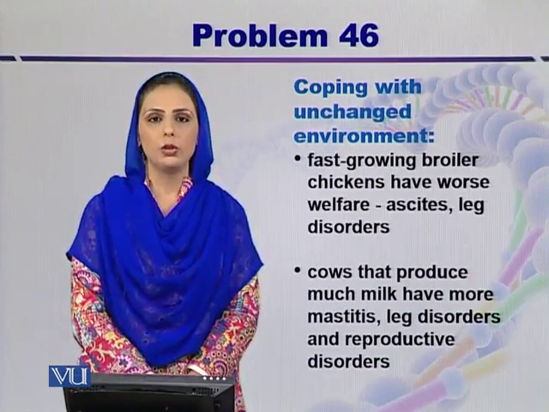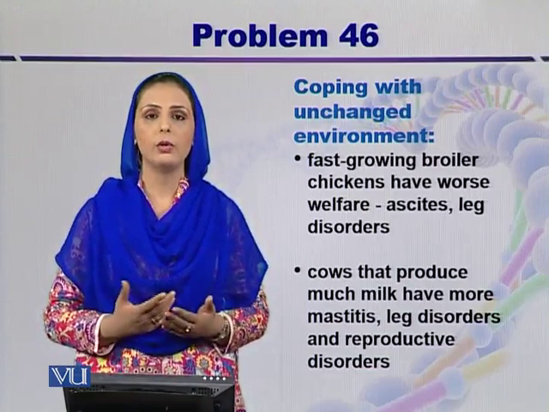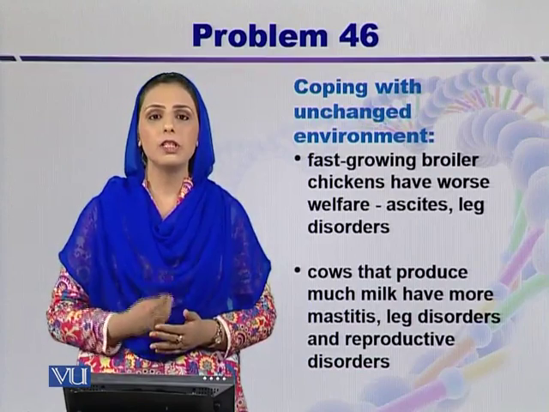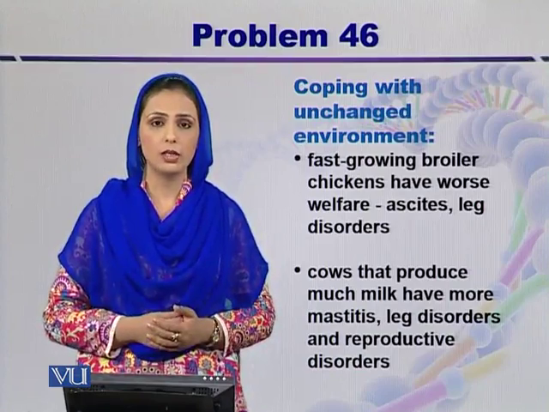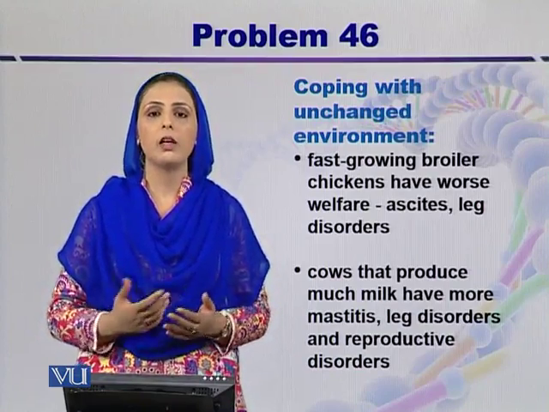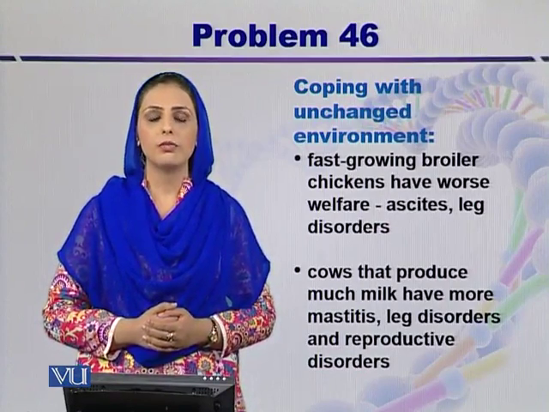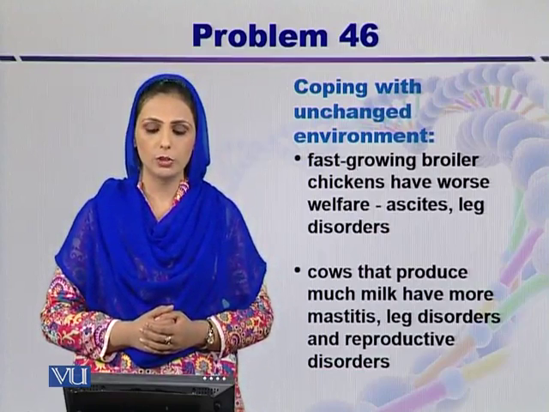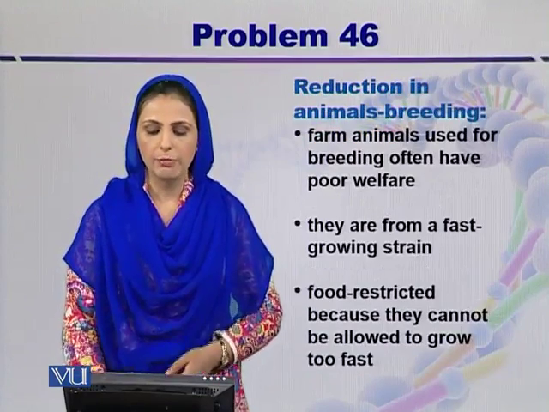Here we take examples of two animals. The first one is of daily routine, that is the fast growing broiler chicken. They have the worst welfare. They may suffer from ascites and leg disorders. Then let's talk about the cows that produce much milk for the market and for daily use. Such cows suffer from mastitis, leg disorders, and even reproductive disorders. So here again there is poor animal welfare.